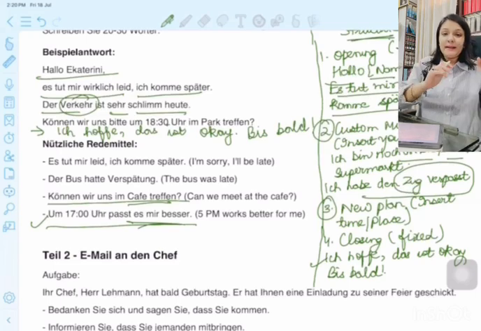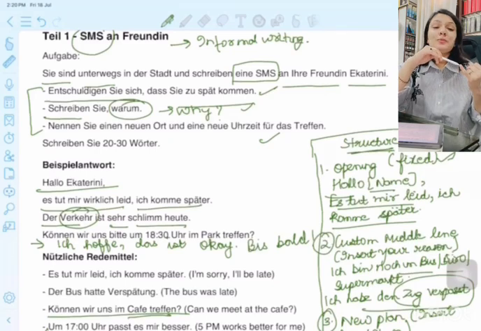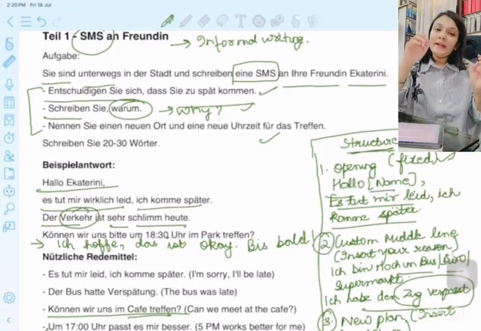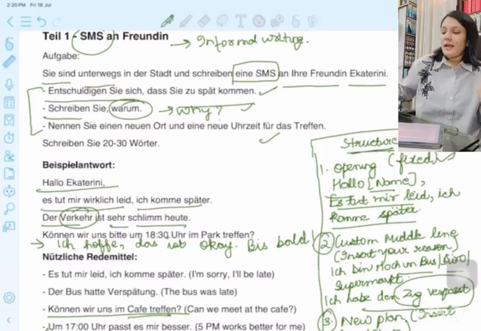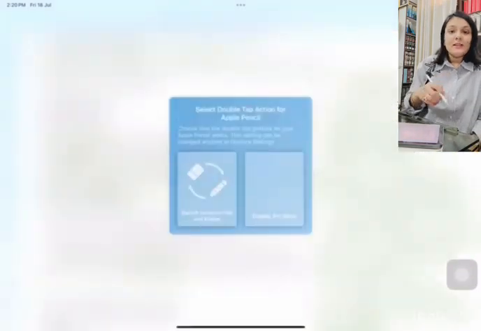Okay. What we did is we included how we're sorry that we're not coming or we're coming late. Then you provide the reasoning for why you are late. And the third one would be you suggest a different place and a different time. And then you end it by saying ich hoffe, das ist okay und bis bald. Klar? So I have also provided some useful Redemittel for this that you could read.